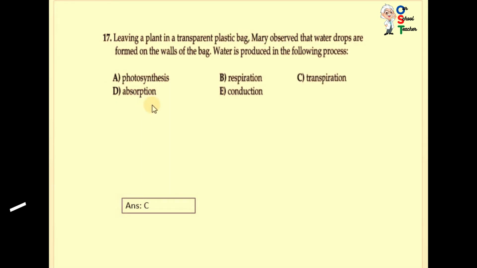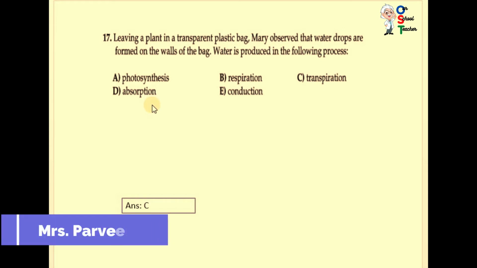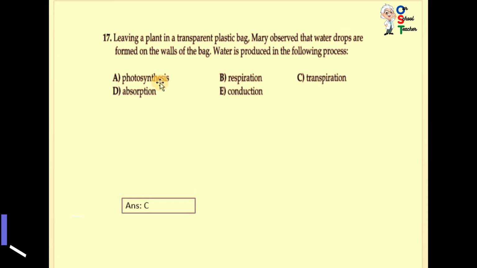Question number 17. Leaving a plant in a transparent plastic bag, Mary observed that water drops are formed on the walls of the bag. Water is produced in the following process. A process in which water is produced is known as transpiration. Photosynthesis, respiration, transpiration, absorption, conduction. Okay, C is correct. Due to transpiration, water drops will be on the walls of the bag.